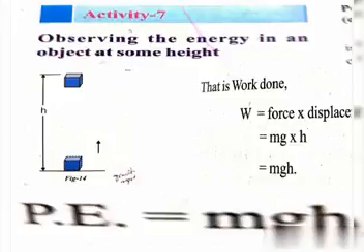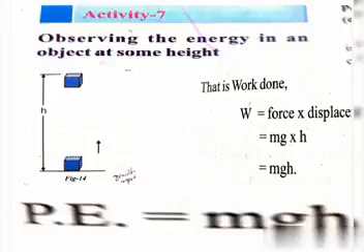If we drop the ball from a greater height, the depth created by the ball also increases.